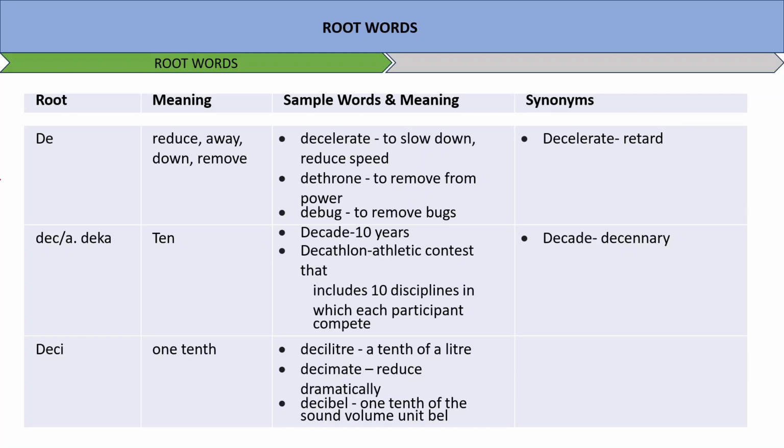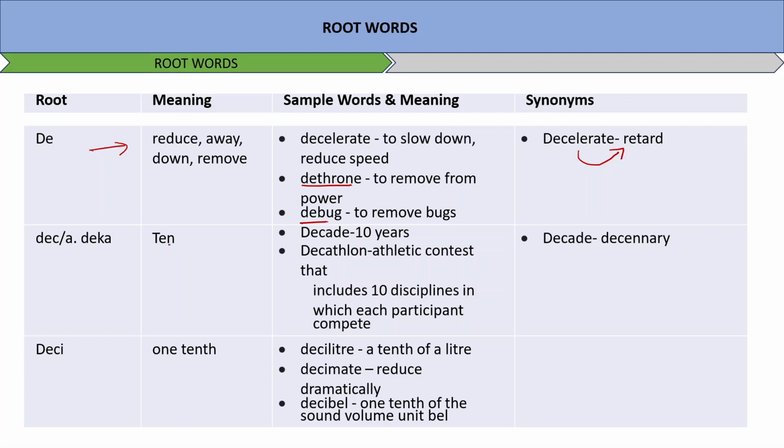Now the word here is de. The word de means to reduce, away, down or remove. Decelerate, to slow down or reduce the speed. Dethrone, to remove someone from power. Debug, to remove bugs. Decelerate also is synonymous to the word retard, which means the same.